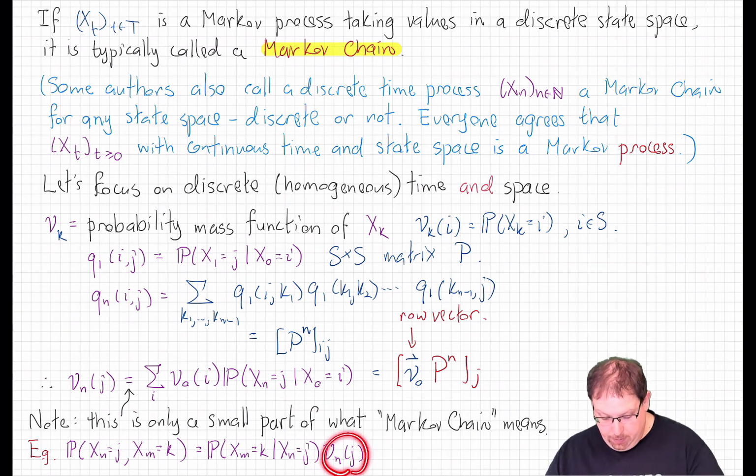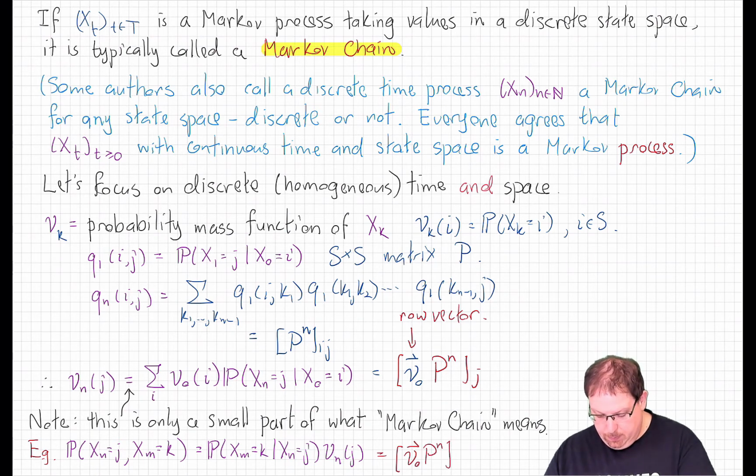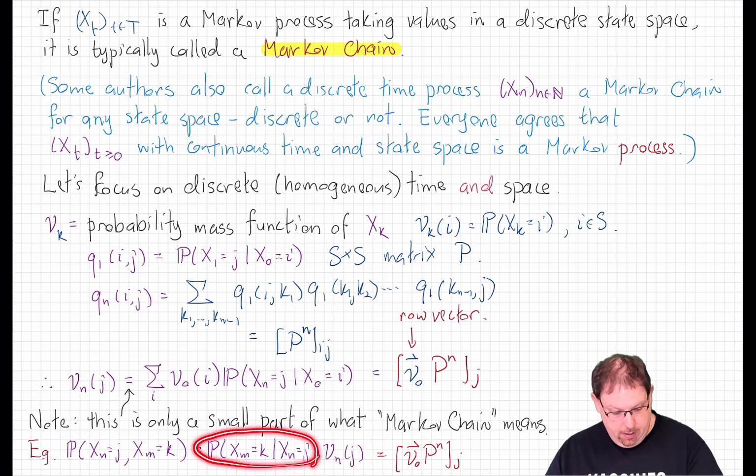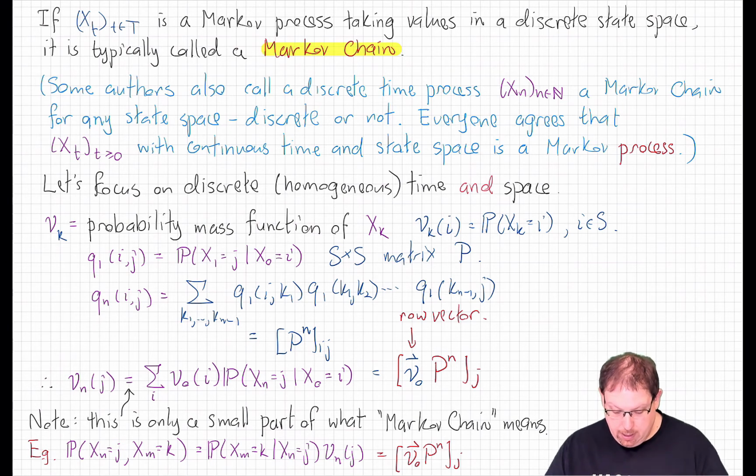The second term here, by what we just wrote right above, is equal to the row vector nu naught times the nth power of the matrix P, jth entry. And then as for this term here, that's nothing other than the jk entry of the m minus n step transition kernel, which is just the (m minus n)th power of the matrix P.